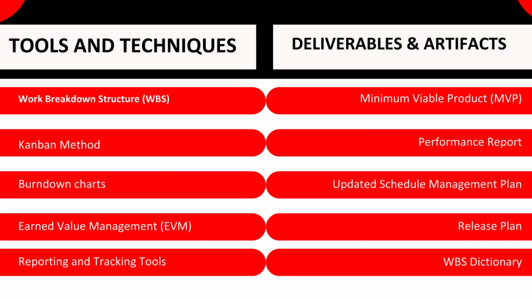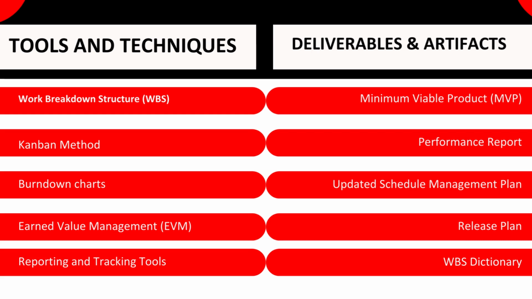Minimum Viable Product, MVP. A minimum viable product, MVP, is a simplified version of a product that is released to a small group of users to get feedback. The feedback is used to improve the product before it is released to a wider audience. For example, a software development team is developing a new mobile app. The team releases an MVP to a small group of users to get feedback. The team uses the feedback to improve the app before it is released to a wider audience.